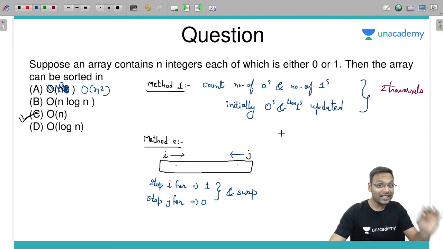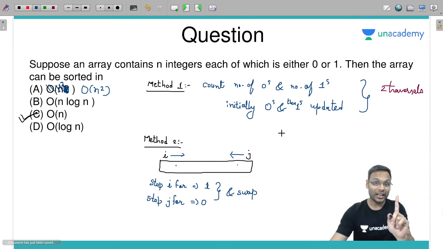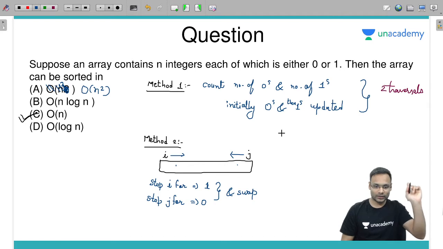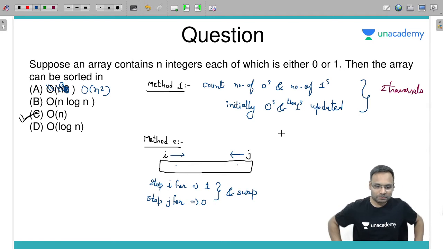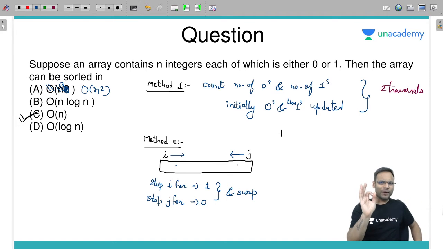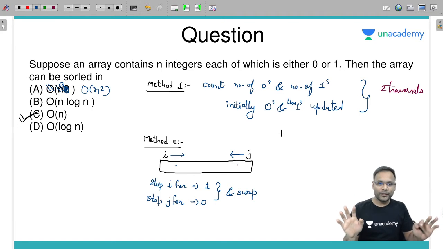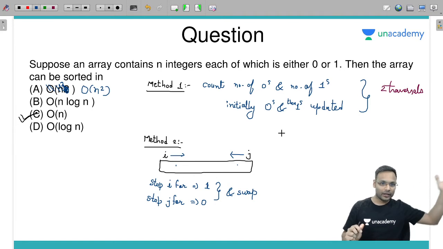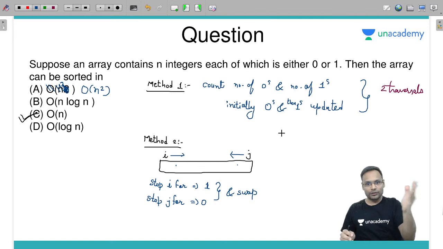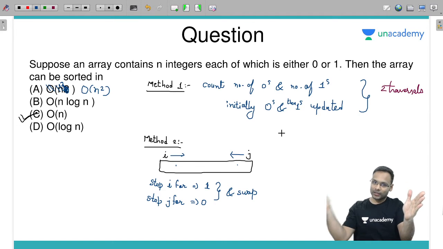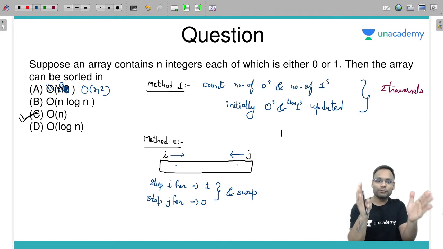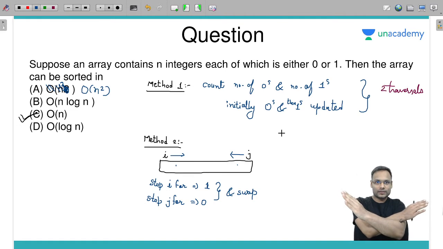It's exactly the same as the partition algorithm of quick sort. आपको पता है, right? Understand? It is exactly the same as the partition algorithm of your quick sort. Here you are not having any pivot element. You are just having two types of elements. Starting, say, first one you find, from last you find first 0, swap these.